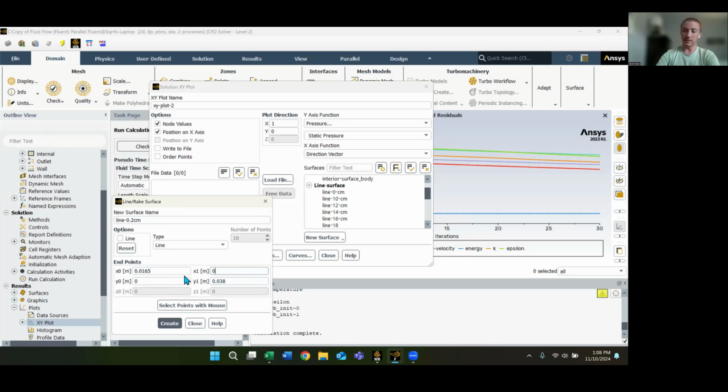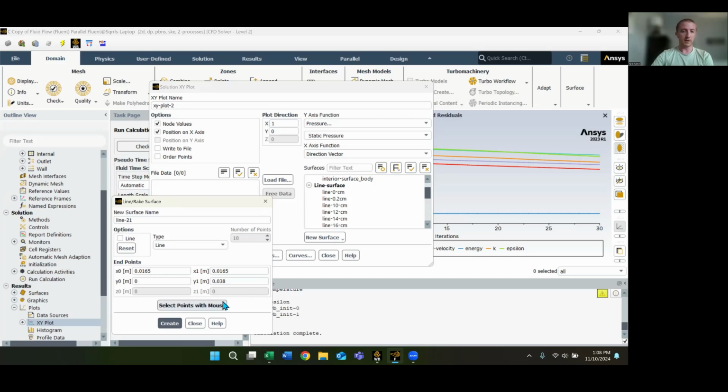And we're going to stay at the same spot. So we're creating a vertical line right off of the top of the flat plate. And I did that all the way along the length of the flat plate, in 2 centimeter increments, other than at the front, which is 0.2 off, because we didn't want to put it at 0, because you get kind of funny readings at the very front of the flat plate.